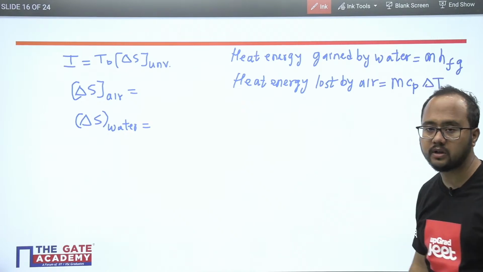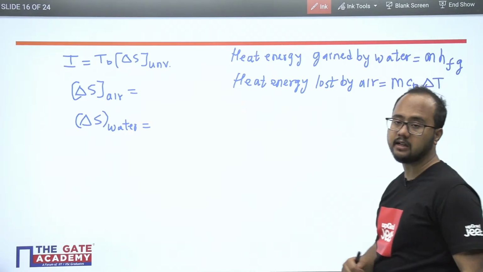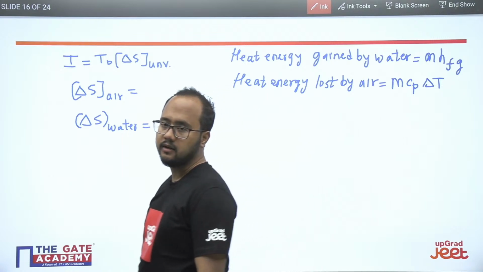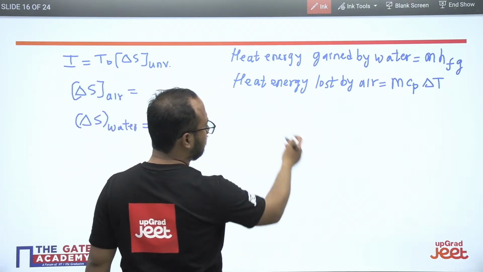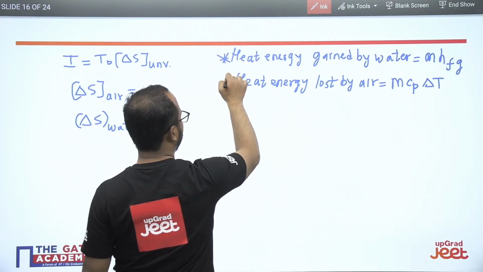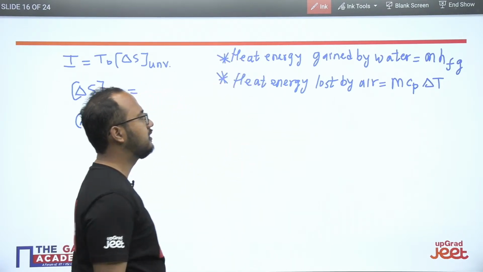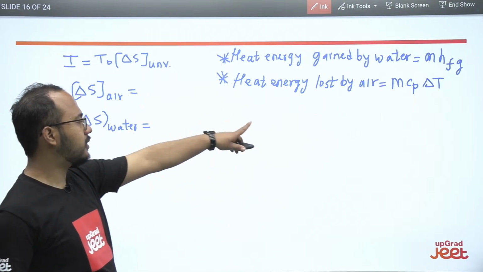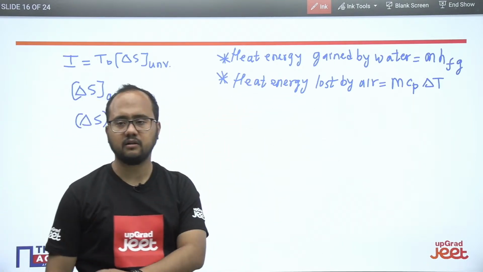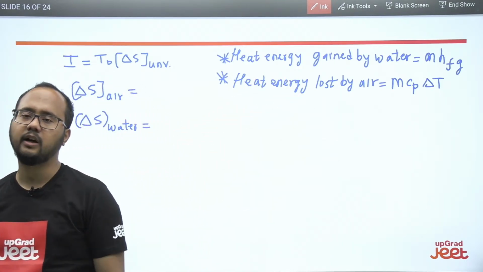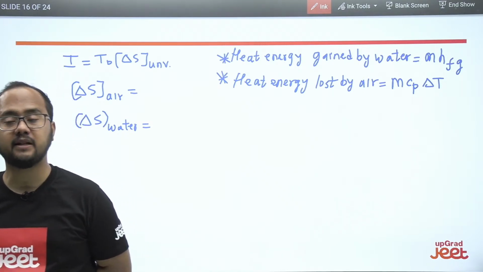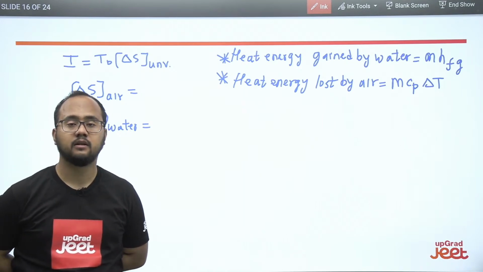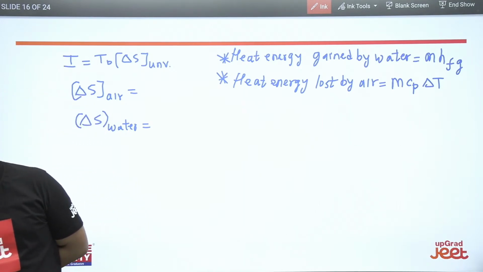Okay, it is the constant pressure process. We can use m Cp delta T for the air. Directly from the ideal gas relations, you can use this particular thing. Heat energy lost by air equals heat energy gained by water, right? From this relation, you can calculate this particular thing. I hope it is clear. Please try to solve it. Try to solve this question.